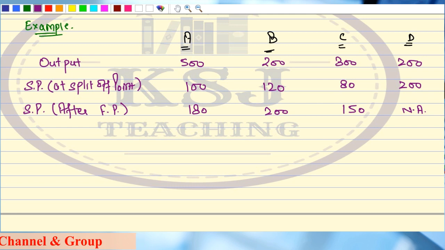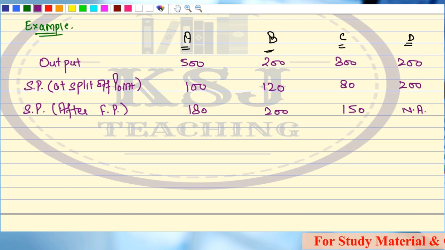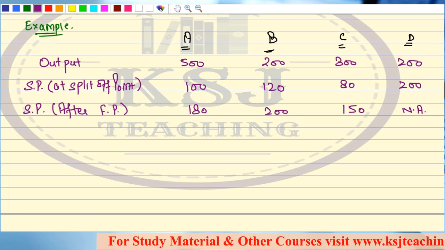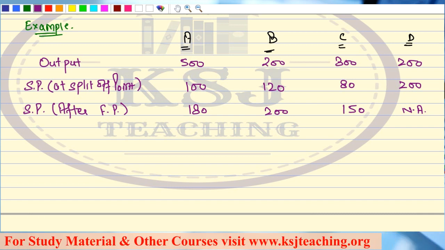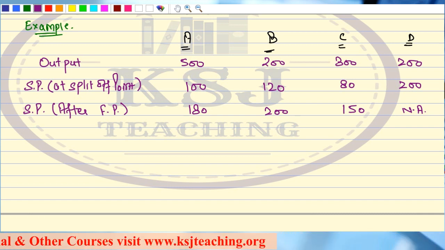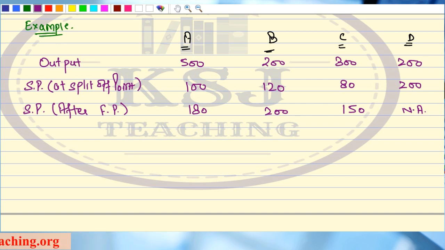Because this means that D product can be sold at the split off point. We can sell this D product at split off point only. There is no requirement for the further processing of this product D.